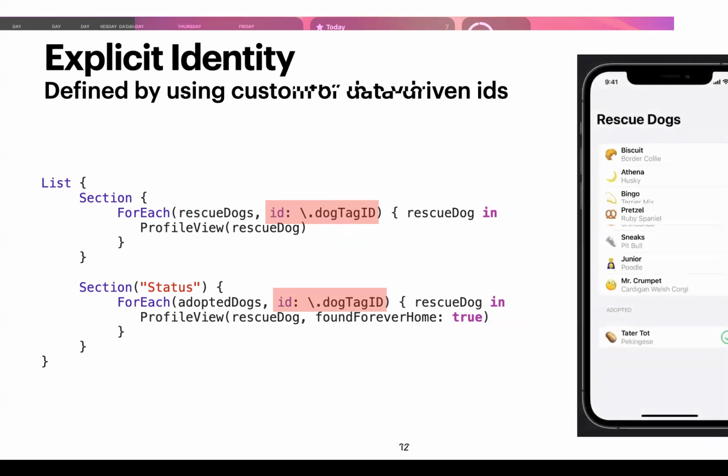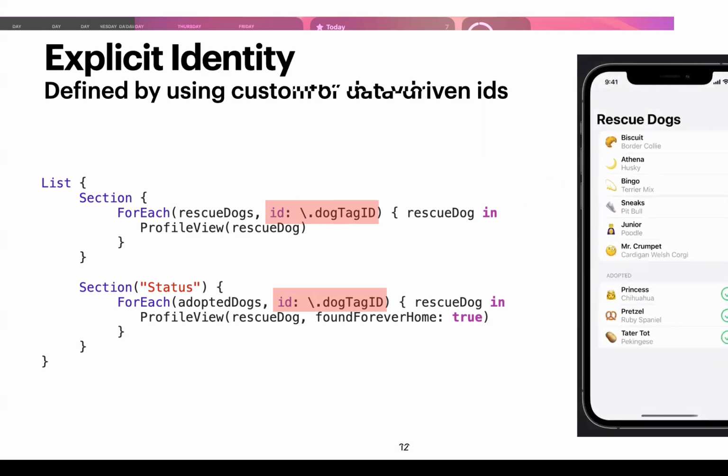So this is what it looks like. Now when you, for example, select items, it's able to animate within the list automatically without you having to write any additional code. So if this data changes or updates, you get automatic animations from SwiftUI. Again, when I delete something, when rescue dogs changes, SwiftUI knows how to animate it because everything is explicitly ID'd. So it knows to move this view down here or delete this, change the view height, something like that. SwiftUI handles everything automatically for you, which is really good.